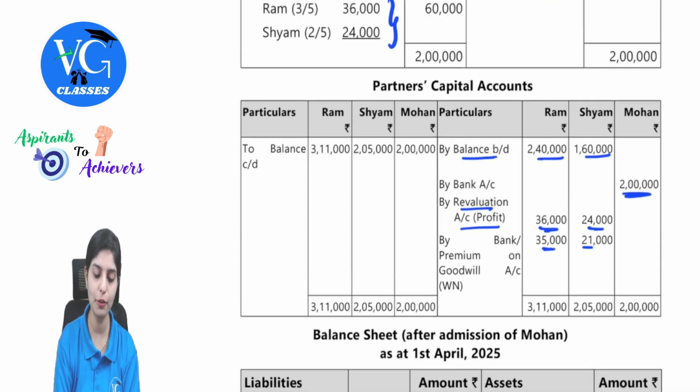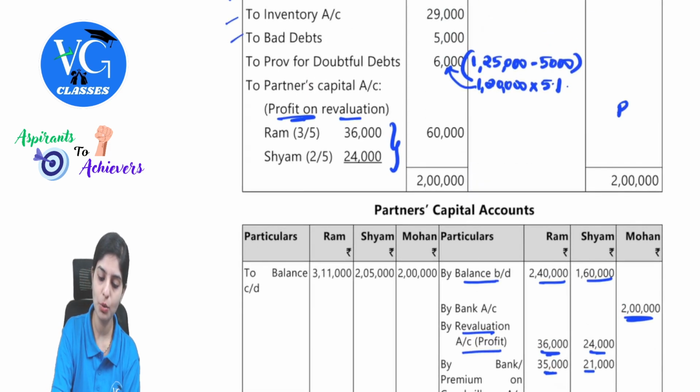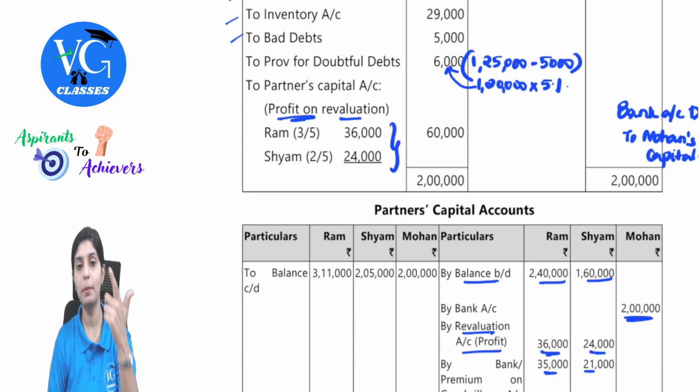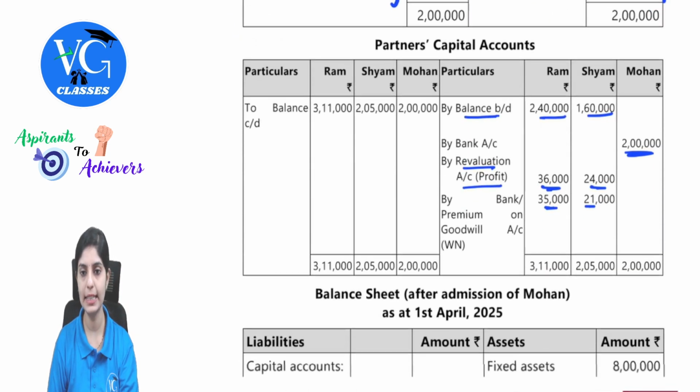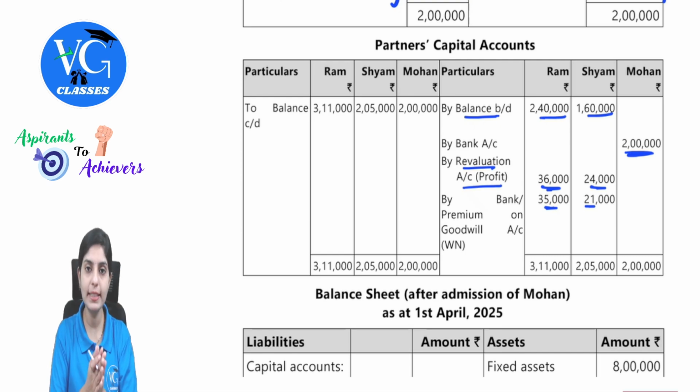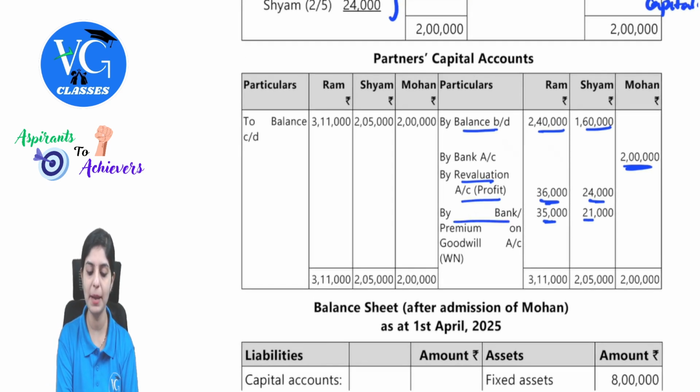There is also an alternate way of doing this. How can we do it? Bank account debit to Mohan's capital. This will include your capital plus share of goodwill. So 2 lakh was his capital, 56,000 was his goodwill, so we will take 2 lakh 56,000 here. Then Mohan's capital account will be debited, and the respective old partners' capital accounts will be credited: Mohan's capital account debit to Ram's capital and to Sham's capital. This is also another way of doing this, or else if you have understood by bank how it is being considered, this is also fair enough to present.